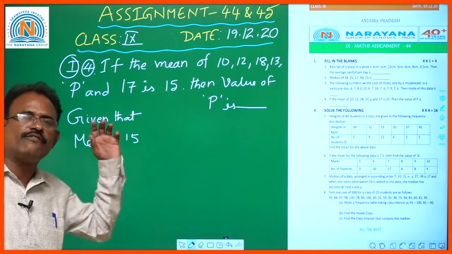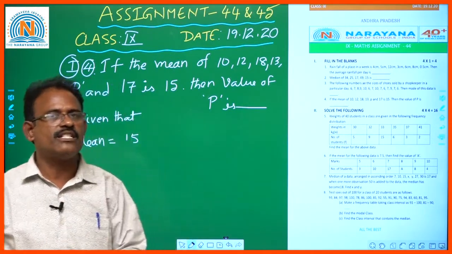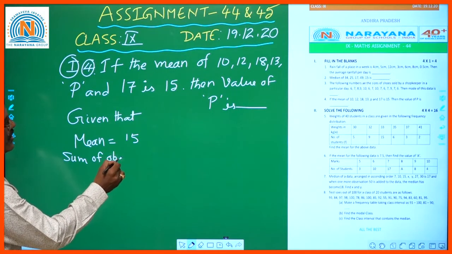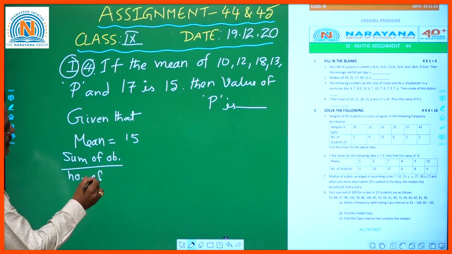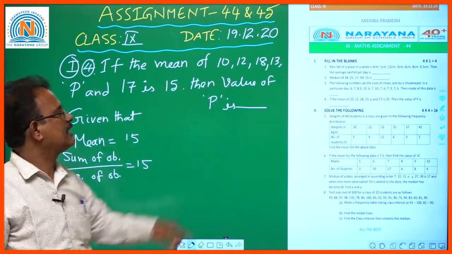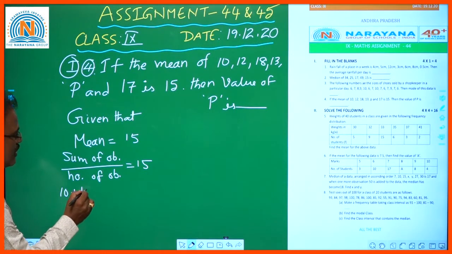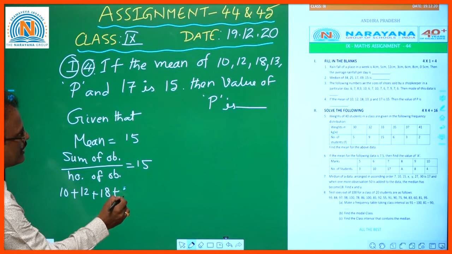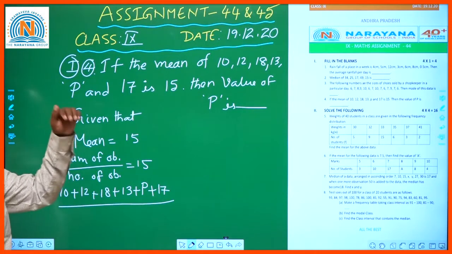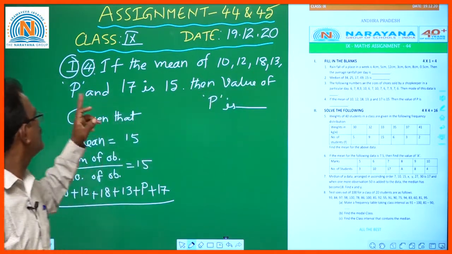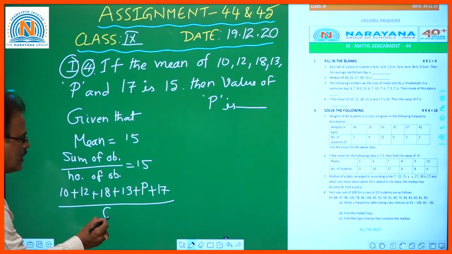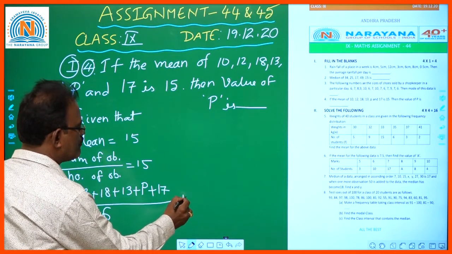So what is the formula for finding mean, children? Sum of observations by number of observations. Okay. So what are the observations they gave? They are 10 plus 12 plus 18 plus 13 plus P plus 17, by how many observations? 1, 2, 3, 4, 5, 6. All are considered. So the number of observations is 6, equal to 15.